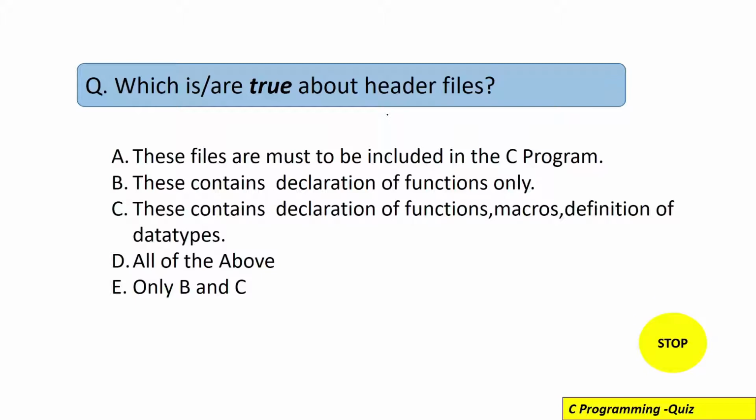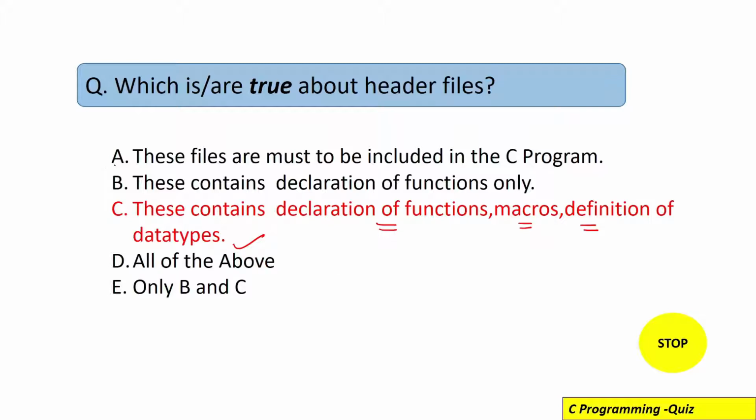So I hope you have found the answer. The correct answer for this question is option number C. That means inside the header file, we have the declaration of the functions, we have the macros, and we have the definitions of the data types. That means all three things are present.